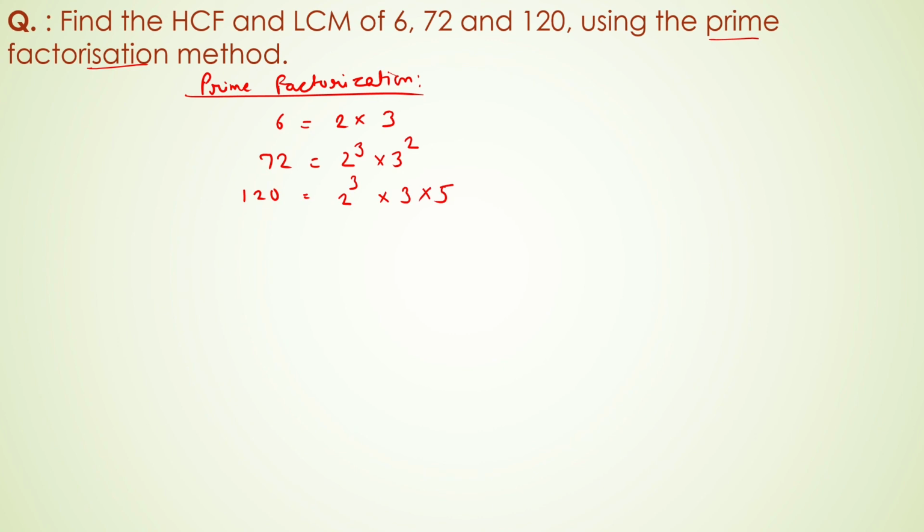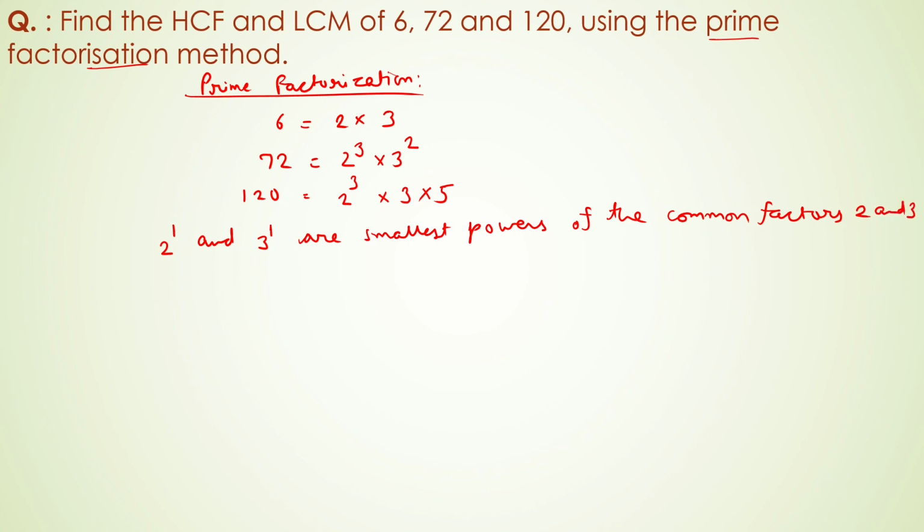So here 2 to the power 1 and 3 to the power 1 are the smallest powers of the common factors 2 and 3. So here the HCF of 6, 72 and 120 will be equal to 2 into 3, that means 6.